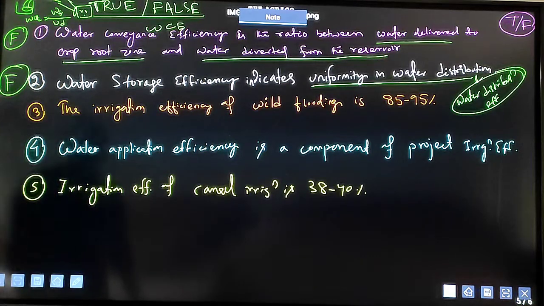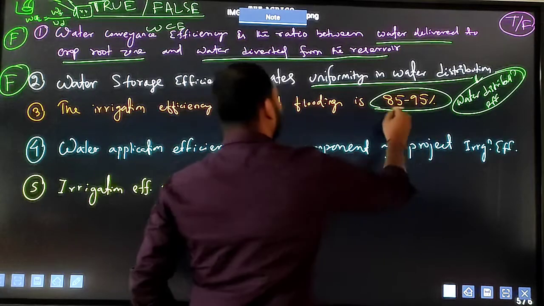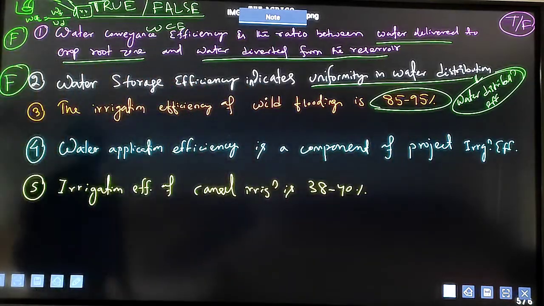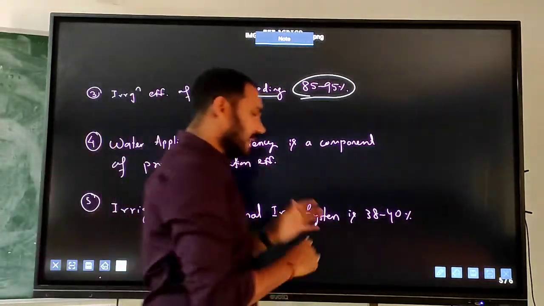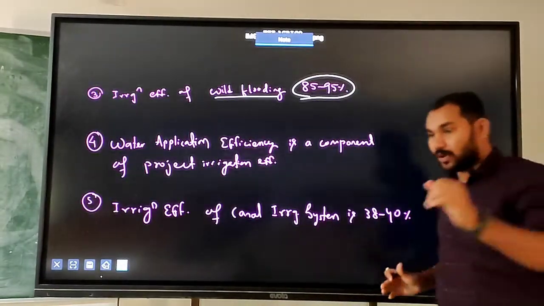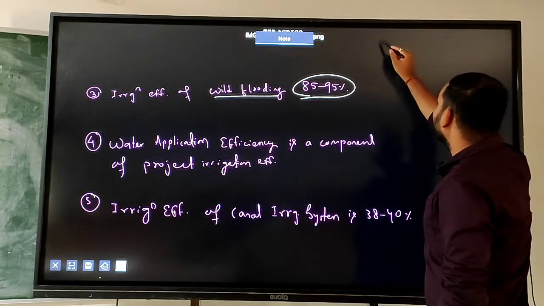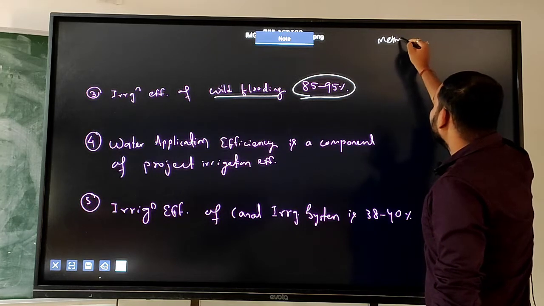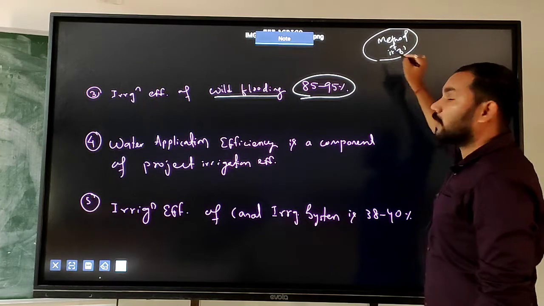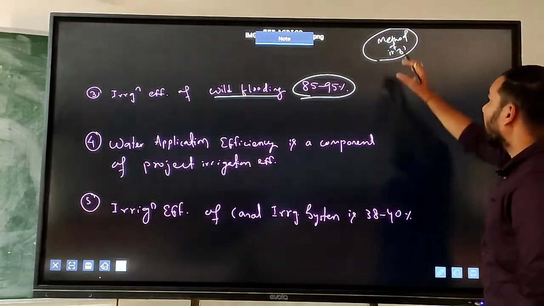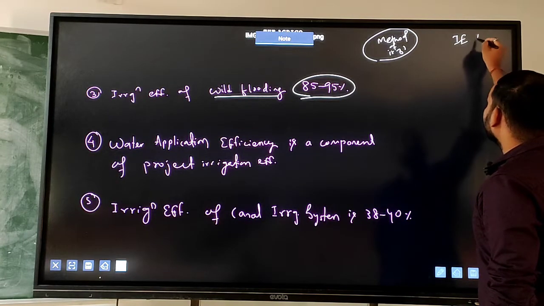Third question: the irrigation efficiency of wild flooding is 85 to 95%. You tell what will be the answer. Wild flooding is a method of irrigation, and here you just remember, this is also frequently asked in different examinations: what is the method of irrigation, and what will be the irrigation efficiency in percentage.